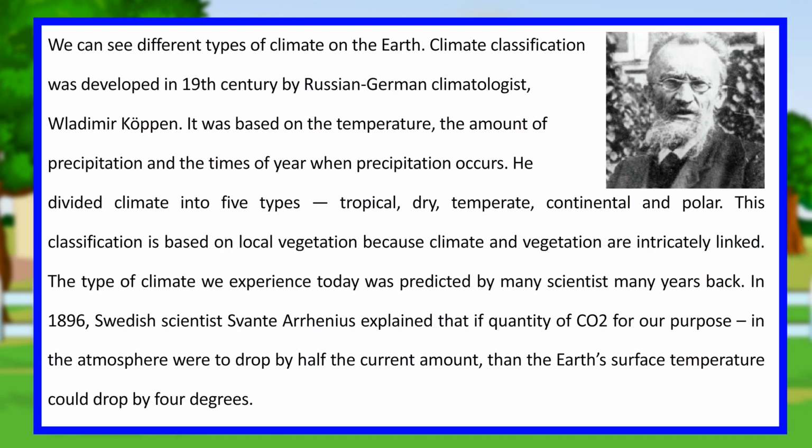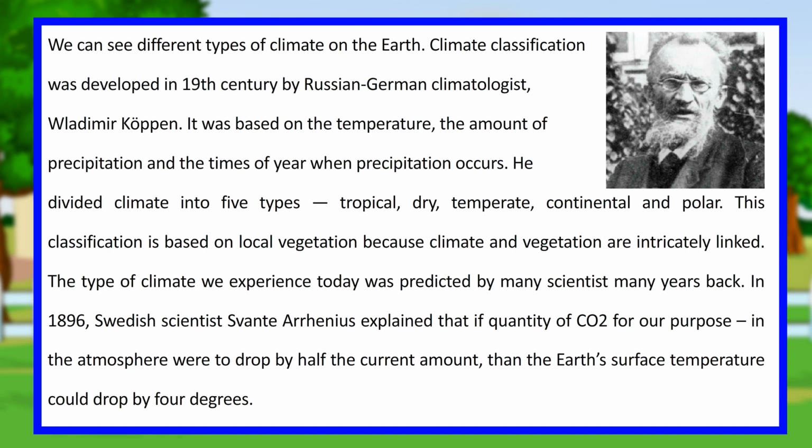We can see different types of climate on the earth. Climate classification was developed in the 19th century by Russian-German climatologist Vladimir Köppen. It was based on the temperature, the amount of precipitation and the times of year when precipitation occurs. He divided climate into 5 types: tropical, dry, temperate, continental and polar. This classification is based on local vegetation because climate and vegetation are intricately linked.